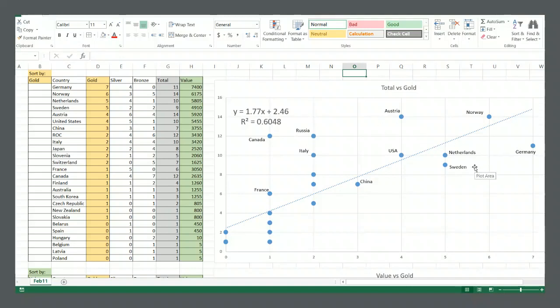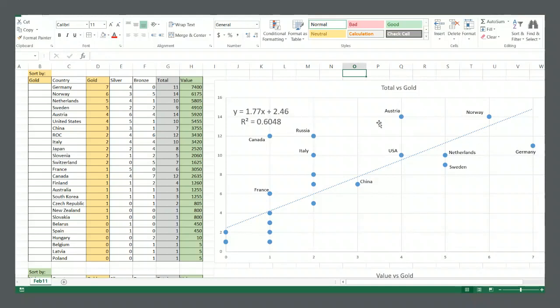So what clusters pop out? Right away we have two countries at the very end of this graph. The higher you are means the more medals you've won, and the more to the right you are, the more golds you've won. So right away we see Norway and Germany stand out. Norway has substantially more medals in total. Germany has one more gold, but they are both in the same category, leading the pack.